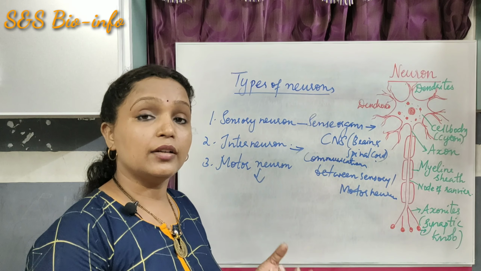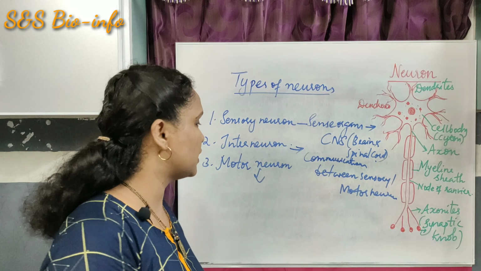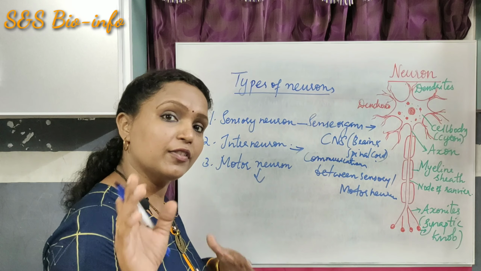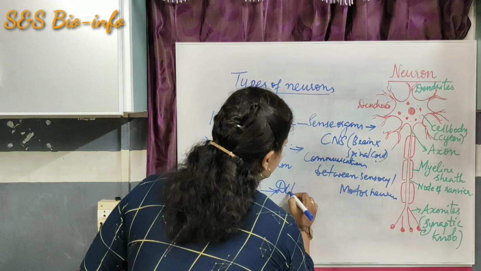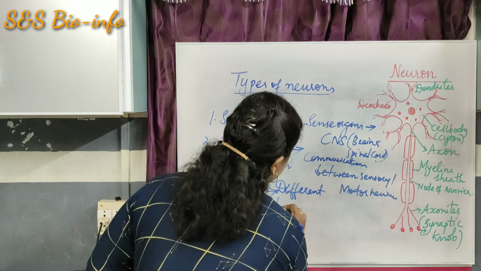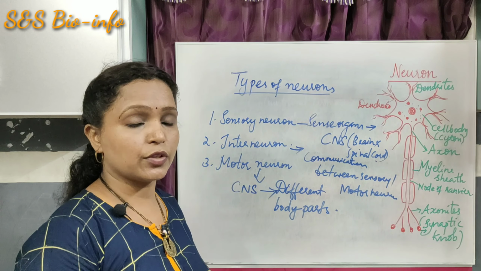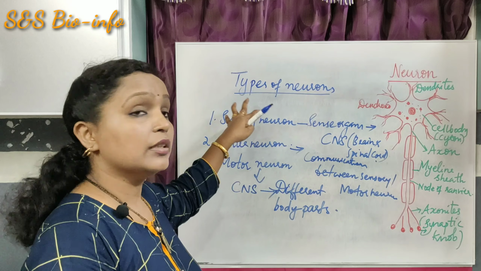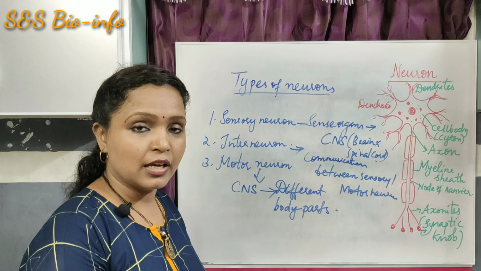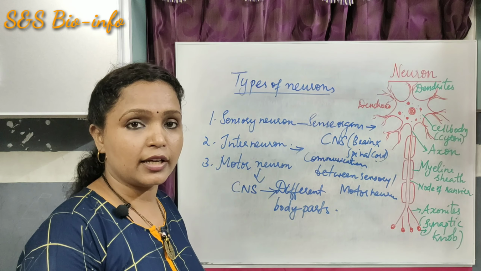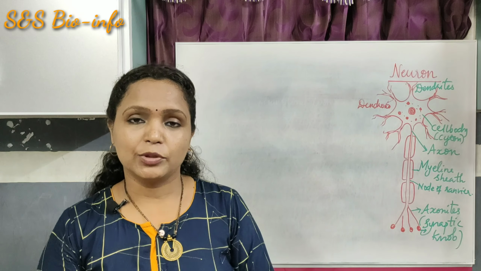Motor neurons convey the impulses from the brain, not only from the brain, from the central nervous system, to different body parts like muscles, glands, etc. These are the different types of neurons found in higher animals' bodies. The coordinated functions of all these neurons help us to perform different activities and to respond to various stimuli. Did you get the different types of neurons? The sensory neuron, interneurons, and the motor neurons.